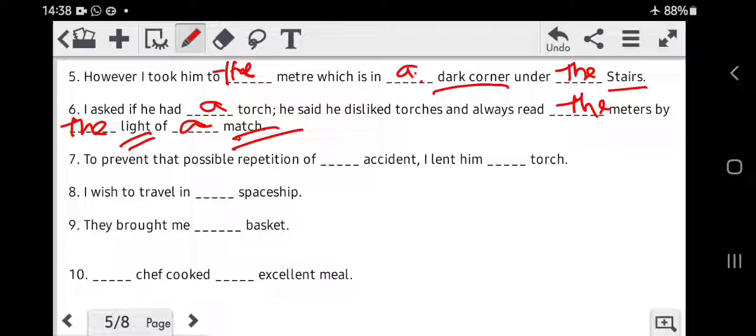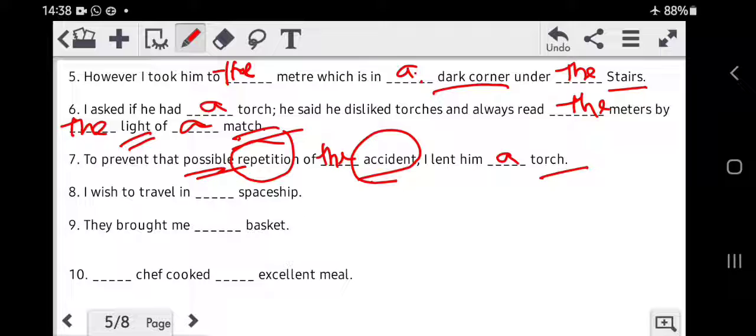Next one, seventh sentence. To prevent that possible repetition of the accident, I lent him a torch. Now here we are talking about a specific kind of accident, because here it is mentioned this accident could be repeated. They are talking about a possible repetition of this accident. So therefore the accident has become specific now. So we put the article the. To prevent that possible repetition of the accident, I lent him a torch. Now this could be any torch in general, therefore a torch.